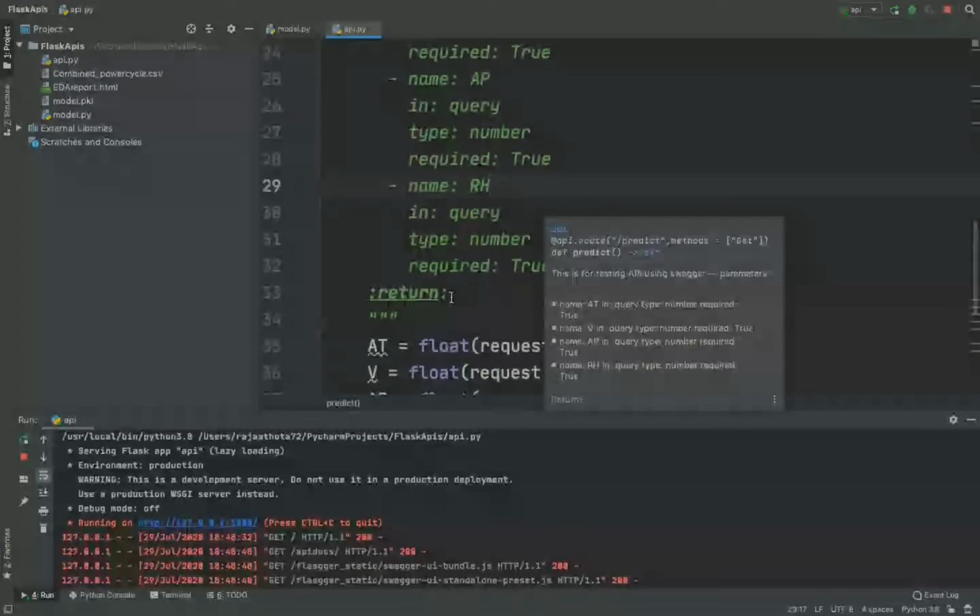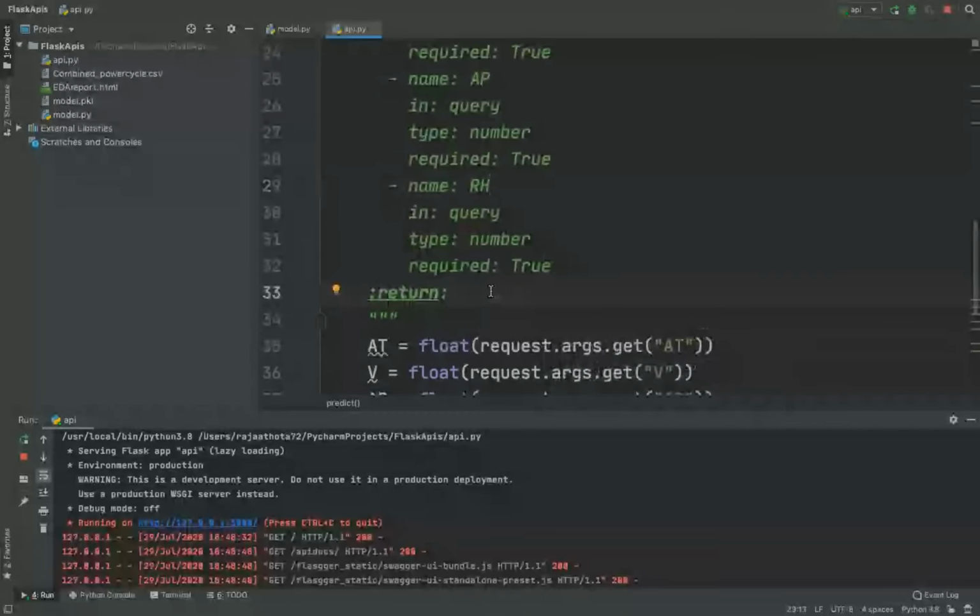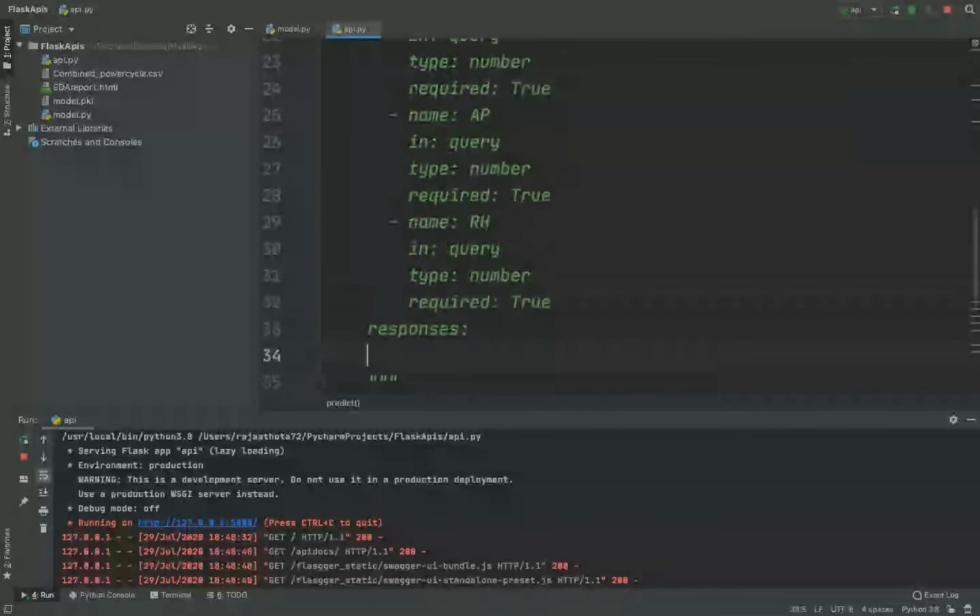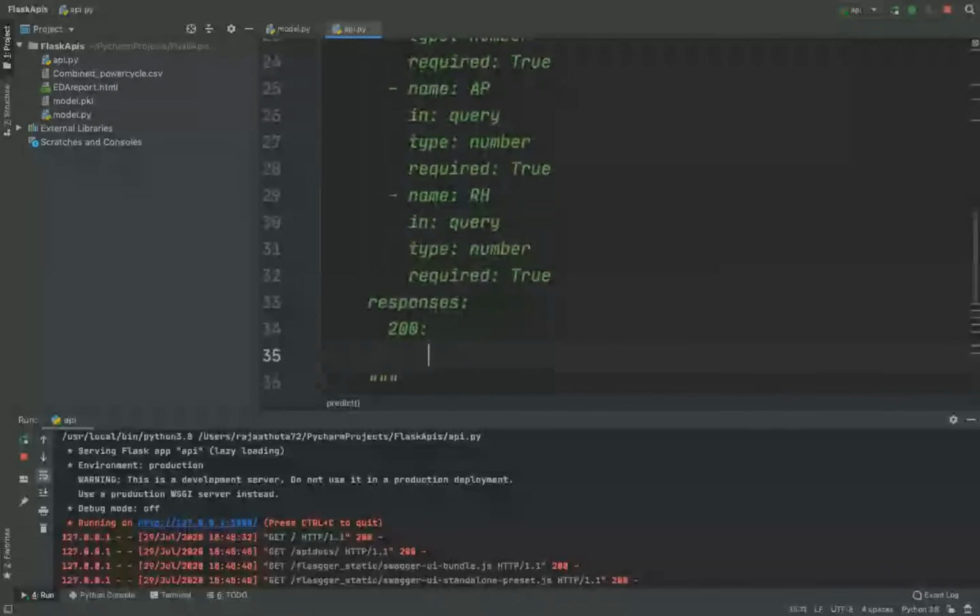Always remember this code. Whenever the response is successful, it will show the code 200, and we'll ask it to print the output values. So there I am giving a simple description as output values, or predicted value, whatever you want. This is a basic description which you give for your Swagger API.